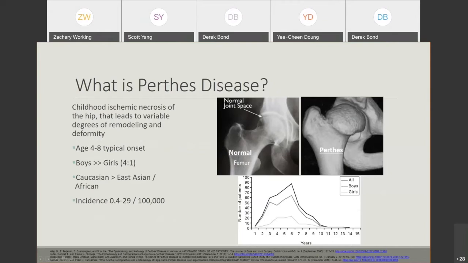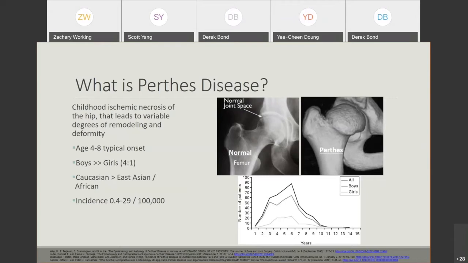Perthes disease is a childhood avascular necrosis of the hip that ultimately leads to basically a resorption process of the avascular bone and subsequent remodeling of the hip. And the way that the remodeling occurs is how the function is going to end up. Sometimes the remodeling ends up well, and sometimes the remodeling ends up poor. That's how you're going to have a difference as a result. And it's really difficult to tell who's going to go in which direction for Perthes disease.